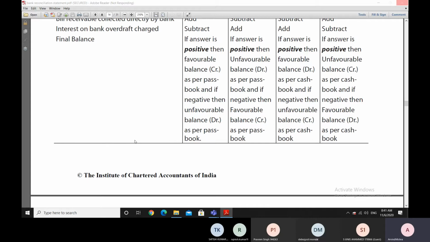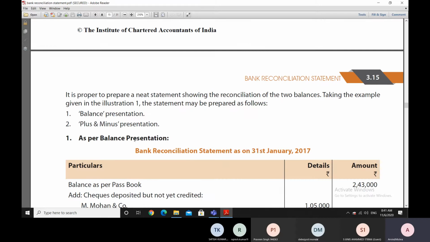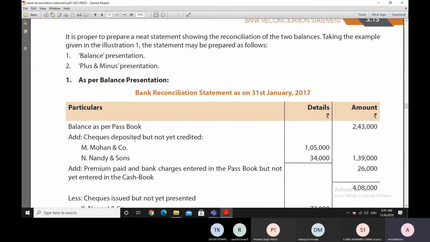We have seen a few examples as to how the reconciliation is done. We can start from the balance of the cash book and move towards the balance of the passbook, or we can start from the balance of the passbook and move towards the balance of the cash book. Now, how it is exactly done in a very neat manner, whenever it is done practically, we'll look at it now. So, how to prepare a neat bank reconciliation statement, we'll learn that.